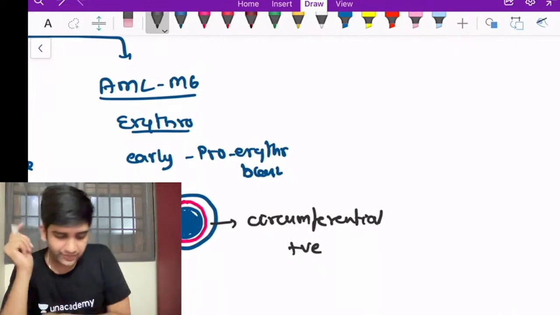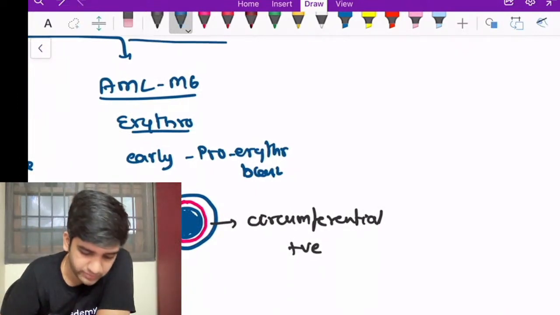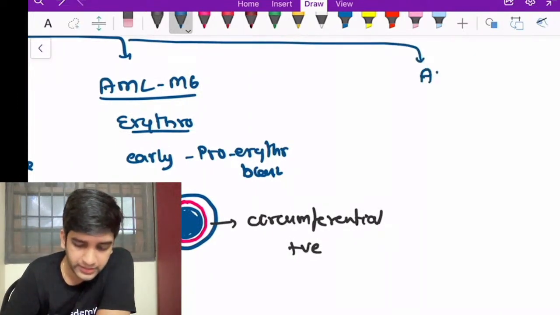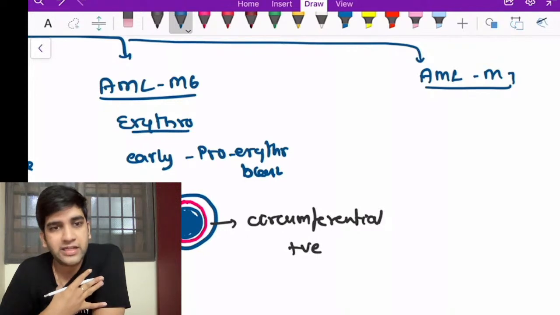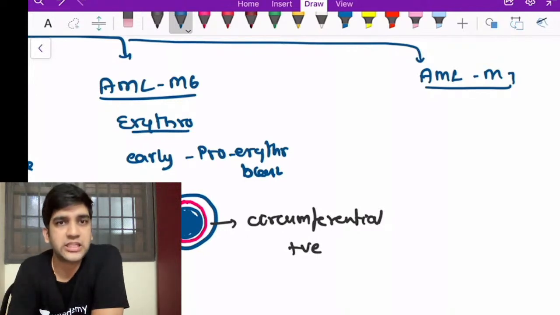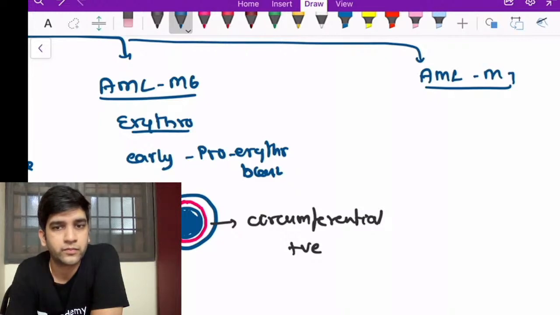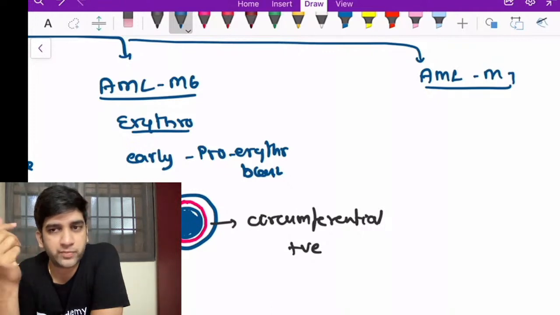Now let's have a look at the other one, AML M7. AML M7 is megakaryoblastic, right? What is the mechanism by which platelets are formed? Formed by pinching off from the cytoplasm, right?